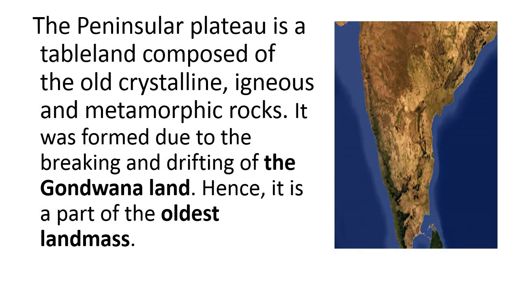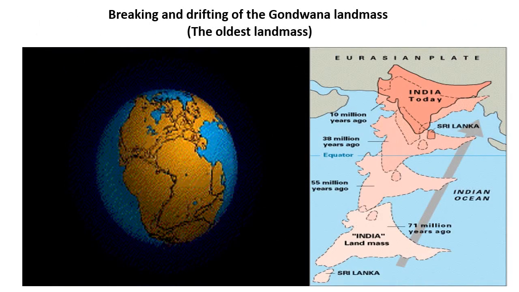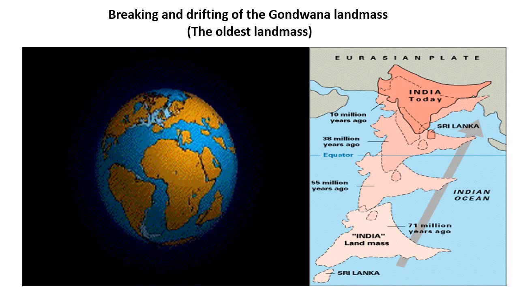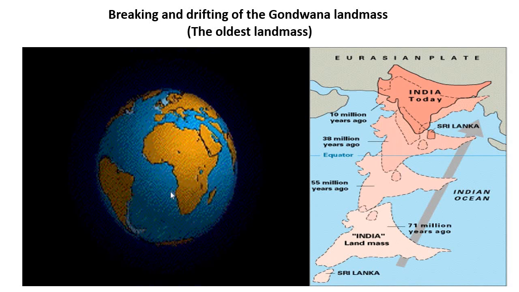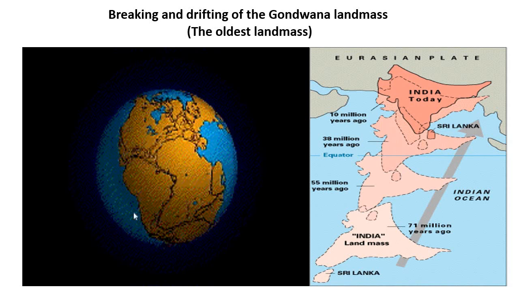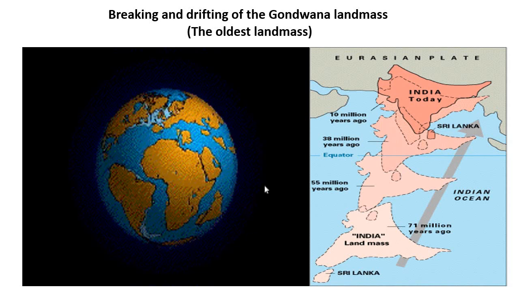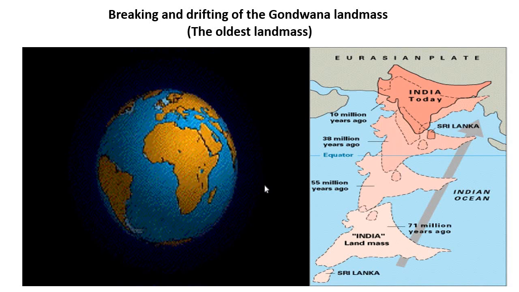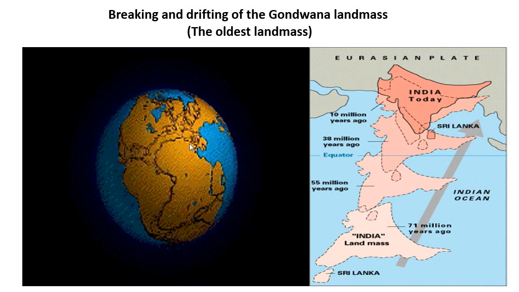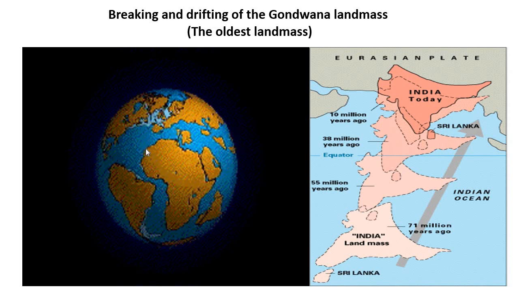It is formed due to the breaking and drifting of the Gondwana land. Gondwana land is one of the oldest landmasses. This oldest landmass we will see and study from this figure. This is our Earth. On Earth, we can see landmass and water bodies.